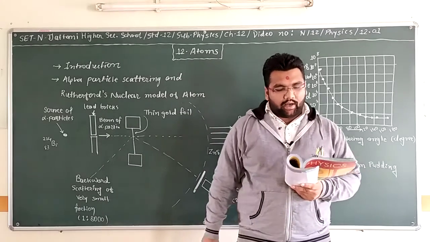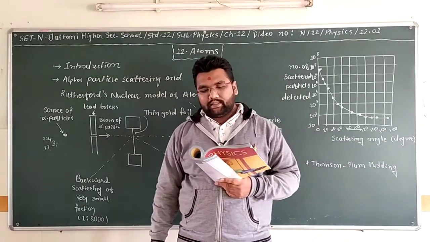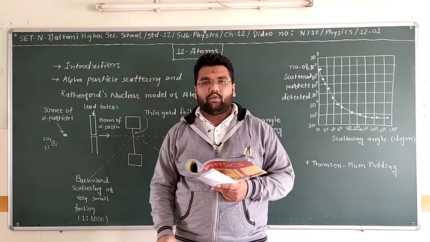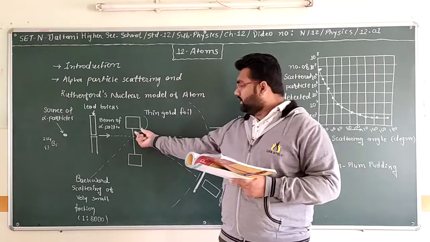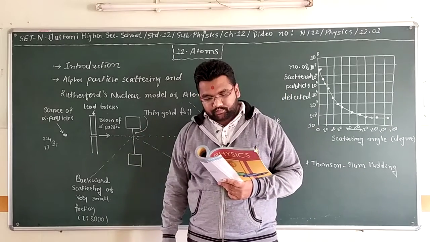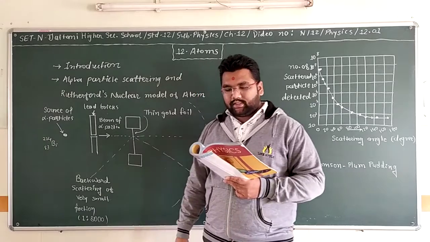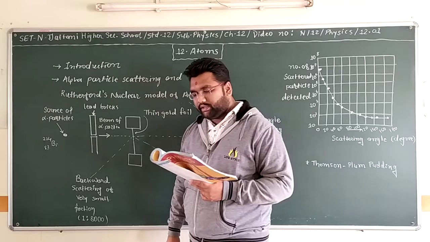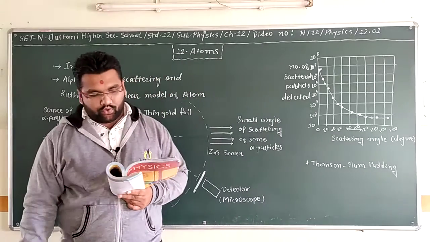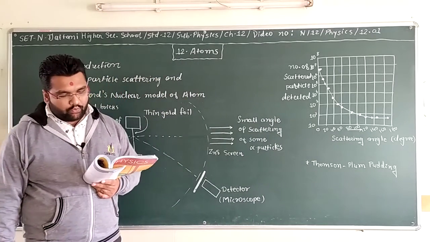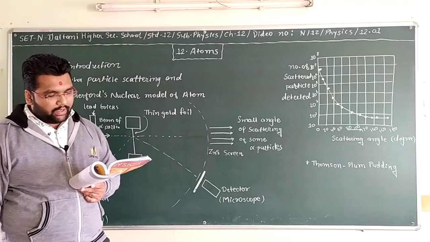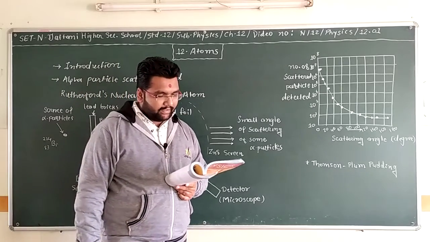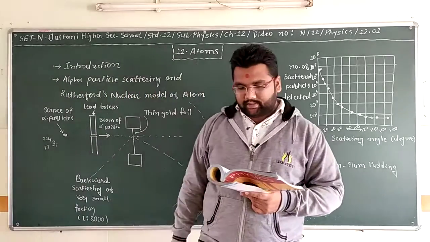Bismuth is a radioactive source, aimed at a thin metal foil made of gold. This is our gold foil. The figure shows a schematic diagram of this experiment. Alpha particles emitted by the bismuth radioactive source were collimated into a narrow beam by passing through lead bricks.